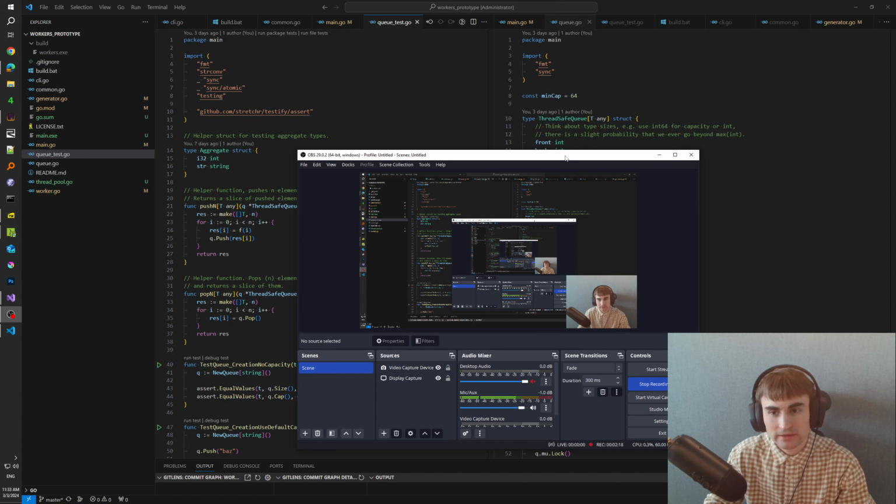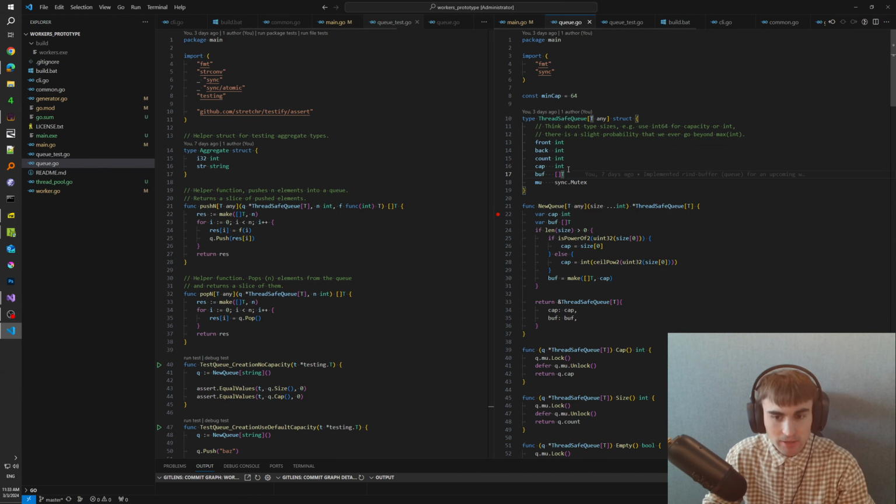And for this I needed a thread-safe queue. There are a couple of implementations you can do in Golang, but I needed to implement a thread-safe queue first. And that's exactly what I want to talk about. Go through the code, and maybe for some people it would be useful just to receive the first grasp on the language.